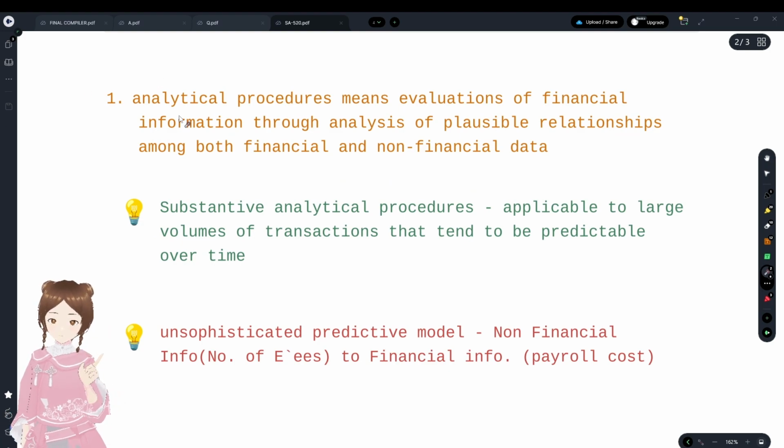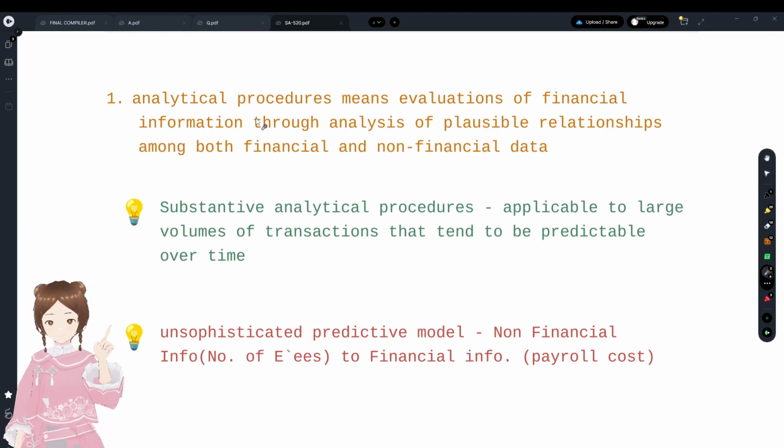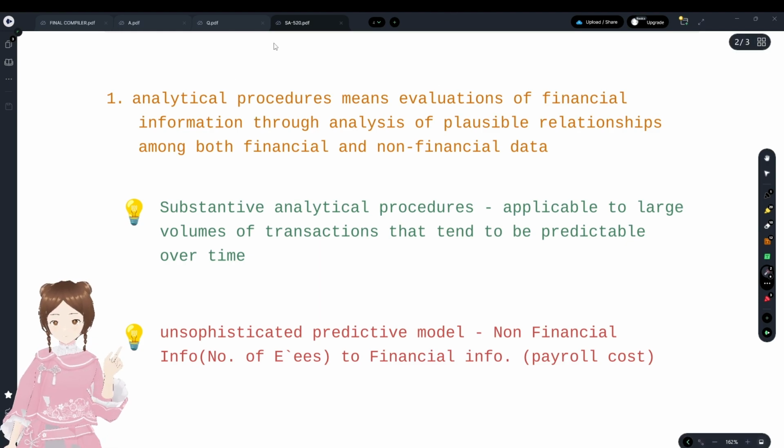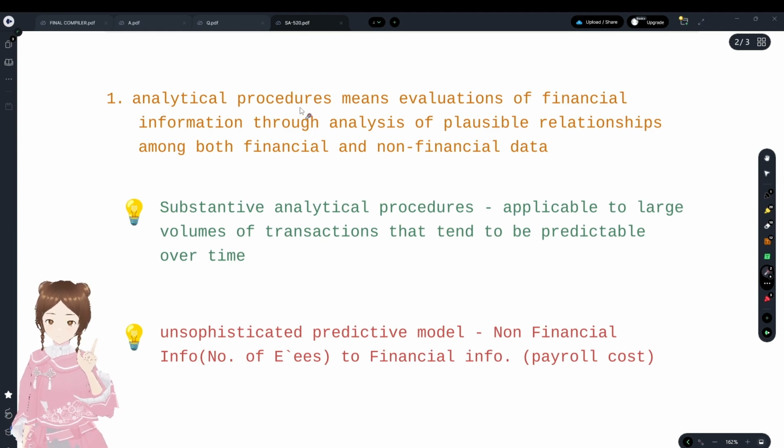That's how to analyze the objective of the auditor. And so it would be very easy to write any kind of vague or random questions that are asked on analytical procedures in the examination. Analytical procedures means evaluation of financial information through analysis of plausible relationships, that is, forming ratios, among both financial and non-financial data that we have been talking about a lot since then.